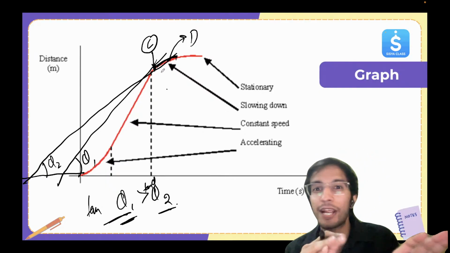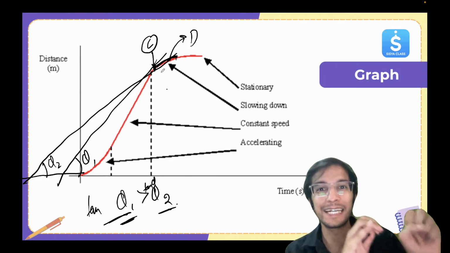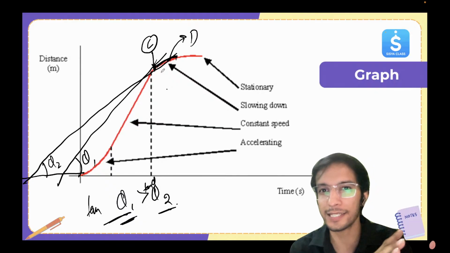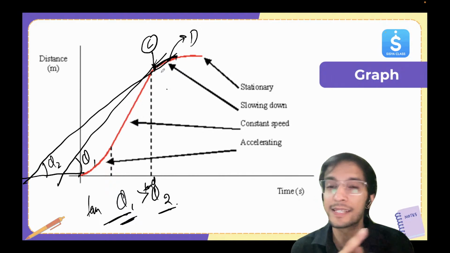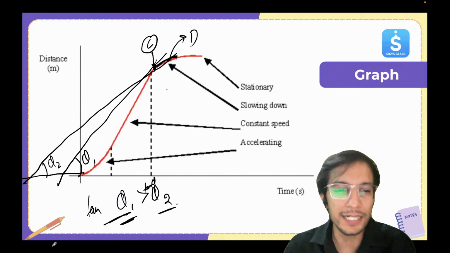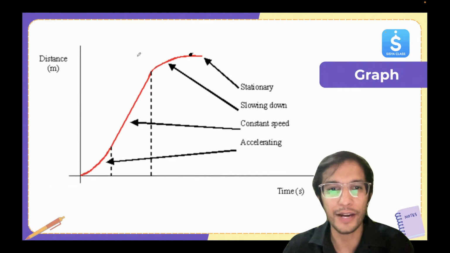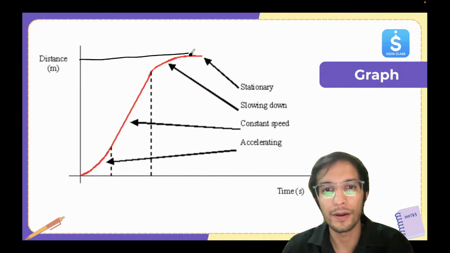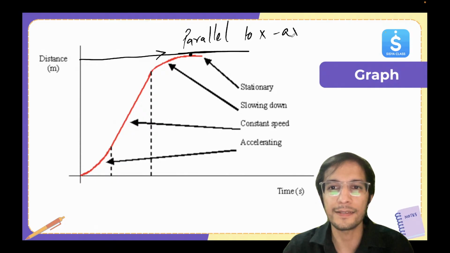So someone is trying to stop it, or maybe you applied a brake. Getting it? So it's decelerating. In the last class, we talked about acceleration and deceleration. So here you can see the slope is decreasing, so that means the speed is decreasing. That means it's decelerating. And ultimately, at this point, if I draw a slope, it's becoming parallel to the x-axis.